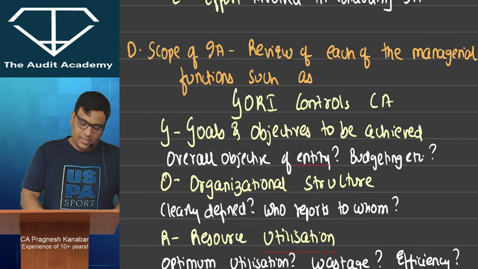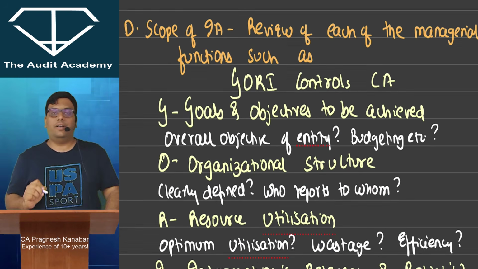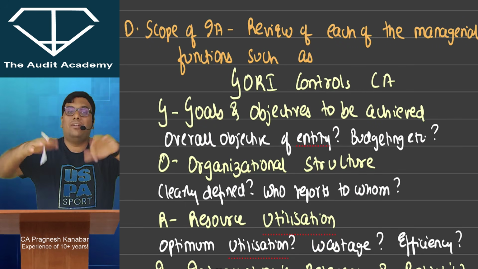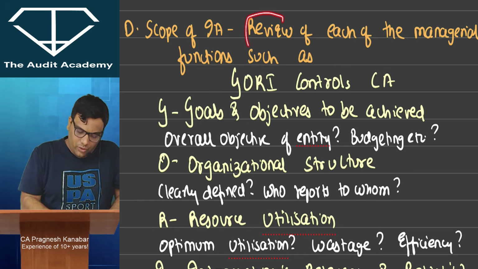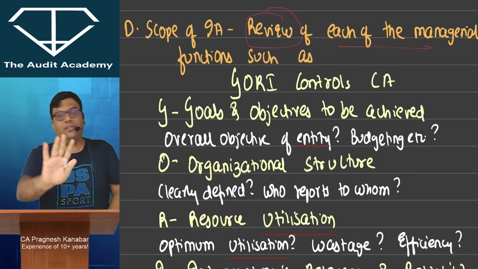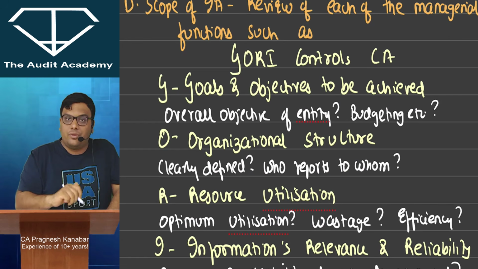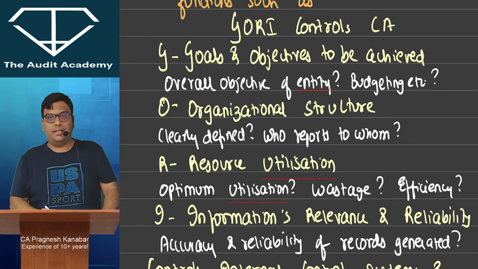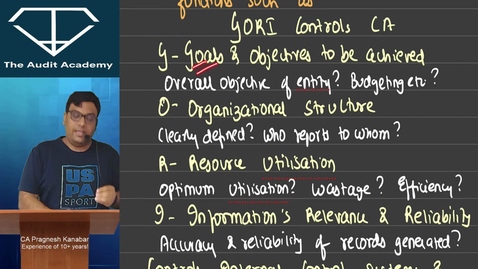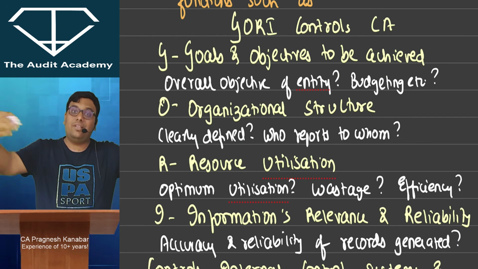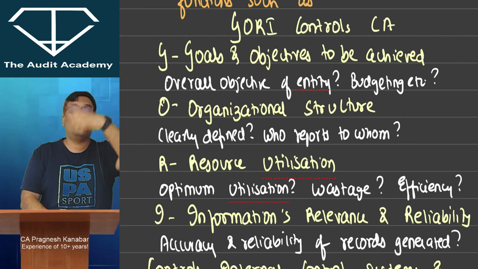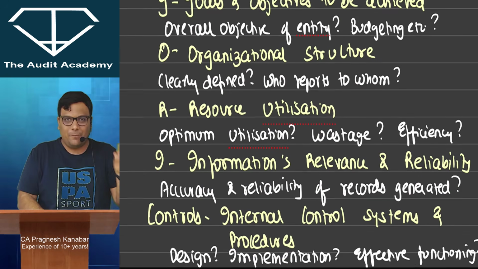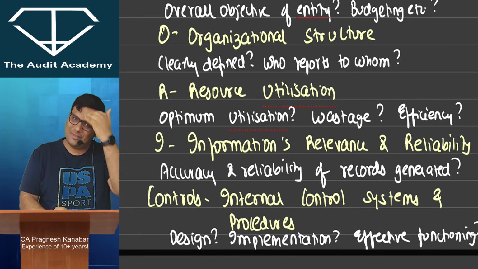Okay, now the scope of the internal auditor. What exactly is the internal auditor going to cover? He is going to review each of the managerial functions. What is he going to review, my head or what? No. For that you have the code word GORI controls AC. He will first review the entity's goals and objectives, whether they are being achieved or not, the overall organizational structure, who reports to whom, whether resource utilization is properly done or not, optimum utilization of resources, etcetera.